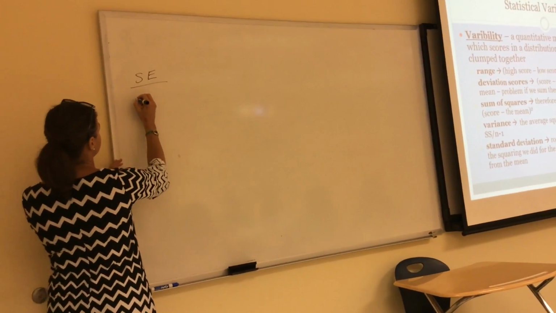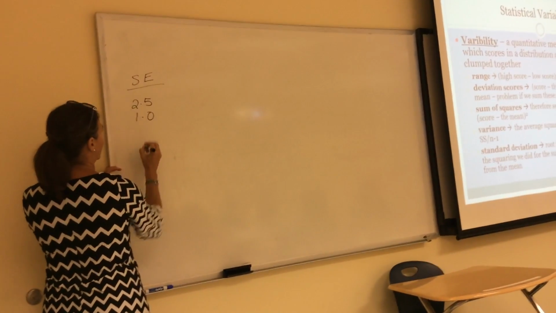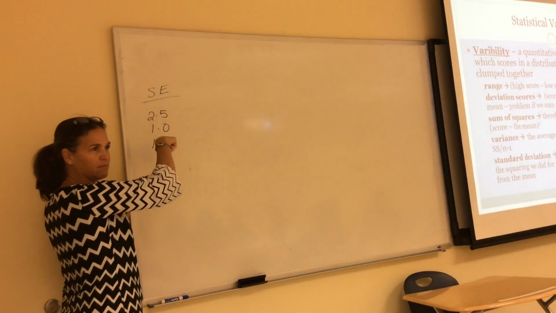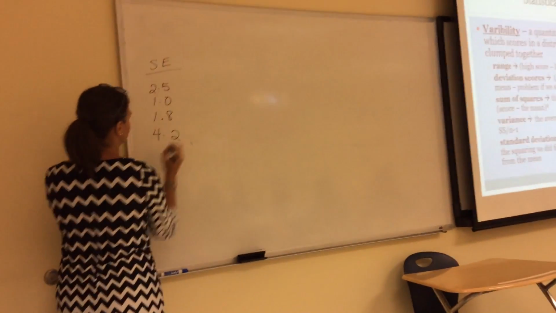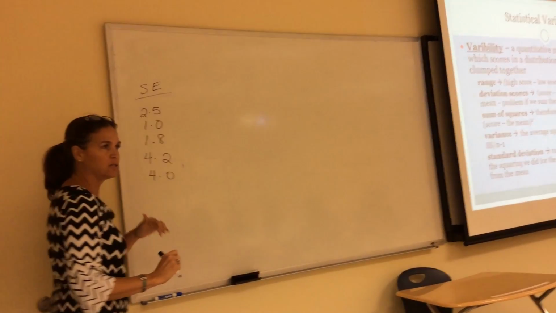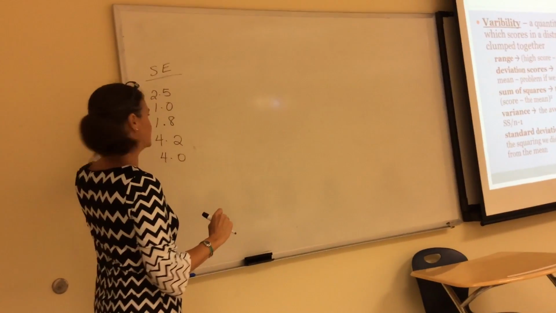One person was like a 2.5 on a 5-point scale. One person was like a 1. One person was like a 1.8. Those 2 need some counseling. And then someone had a 4.2, and then someone else had a 4.0. Okay? And so we could actually examine what is the variability in this distribution.